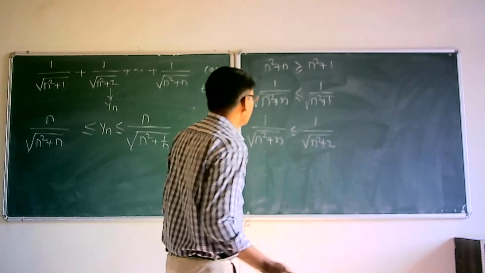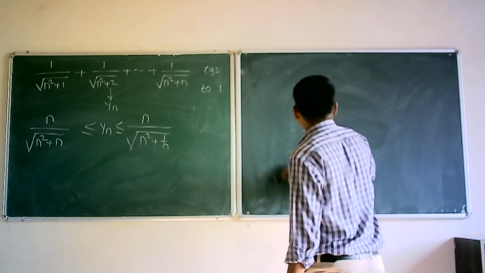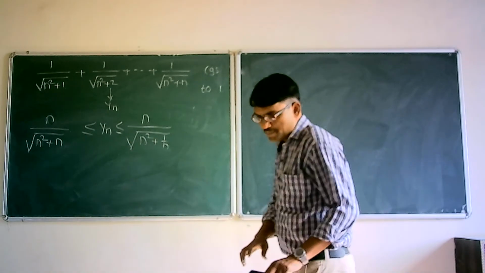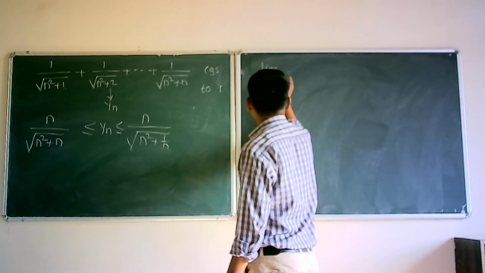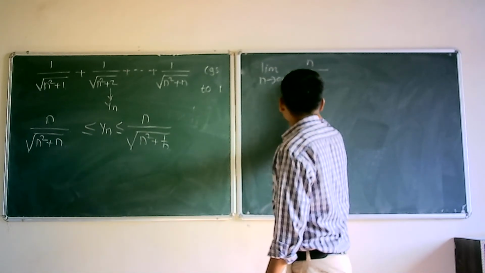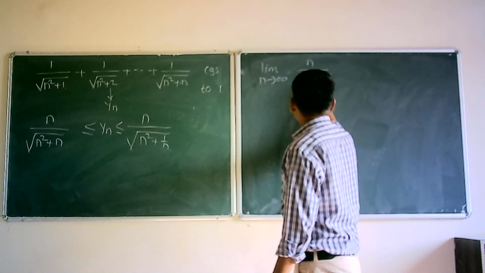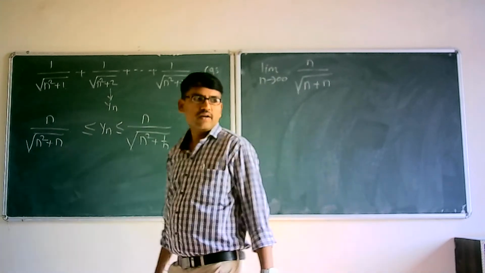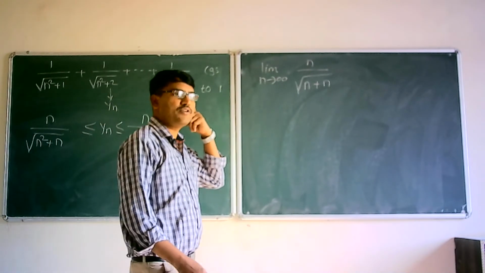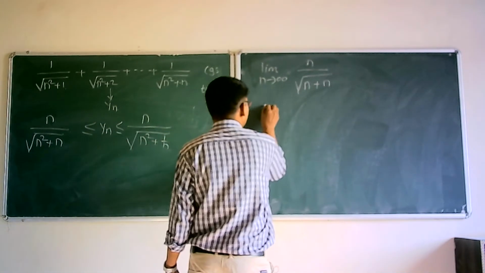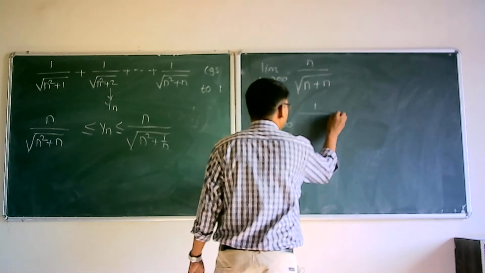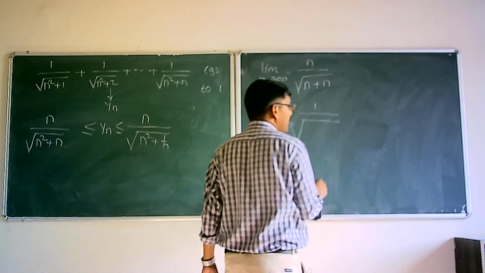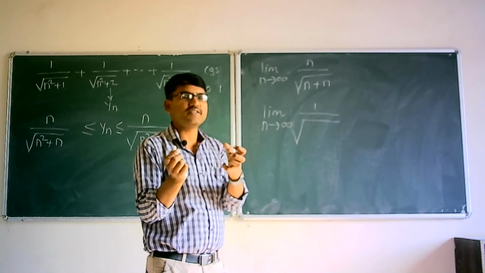Now if we take the limit n tends to infinity of n divided by square root of n square plus n, then divide n into numerator and denominator separately. Dividing by n, inside the square root it is n square.